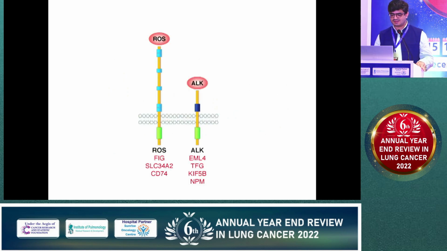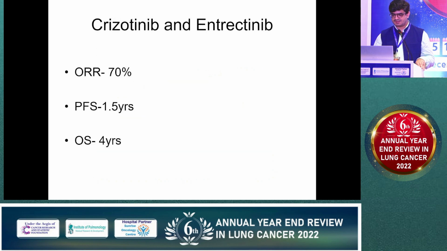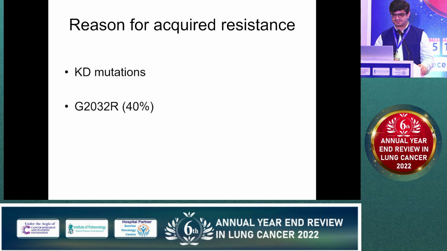You can see how ROS1 has multiple partners. It is promiscuous, and you can just remember those names. ROS1 is usually seen in around 3% of non-small cell lung cancer, and crizotinib is the drug which is approved up to now. Crizotinib and entrectinib have a response rate of 70%, work for around 1.5 years, and the overall survival is 4 years. Therefore, there is still an unmet need to improve on this.